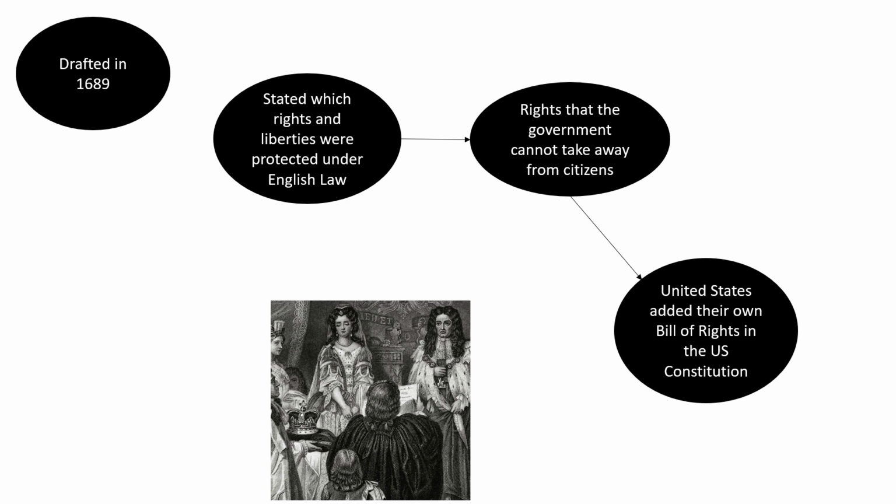The United States adopted this by creating their own Bill of Rights in the U.S. Constitution. Again, more on the Bill of Rights in a different video because that whole document definitely needs its own video, but we will need to identify the importance of the English Bill of Rights in shaping the U.S. Constitution. The U.S. Constitution has a Bill of Rights because the English Bill of Rights existed.